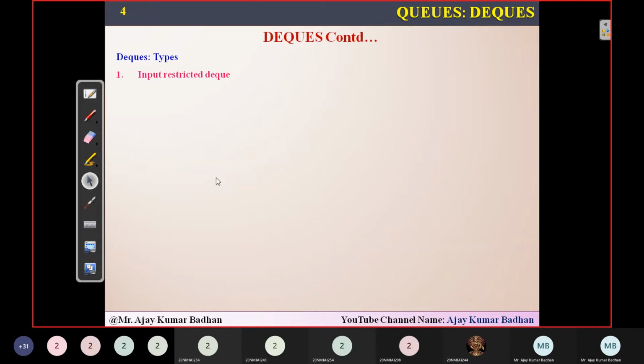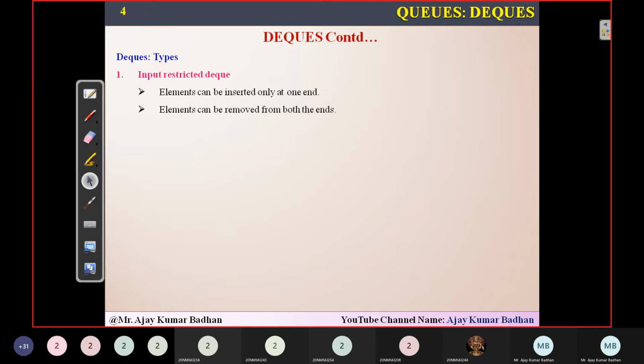But now this DQ can be implemented using two types. Input restricted means whenever you are inserting an element into the DQ, you can insert it in only one direction, either from the left or from the right. So whenever you're inserting an element, you can insert it only in one direction. Mostly we will go with right, the normal queue representation that we use for inserting. So elements will be inserted into the rear.